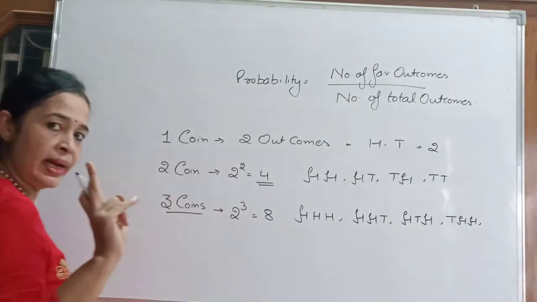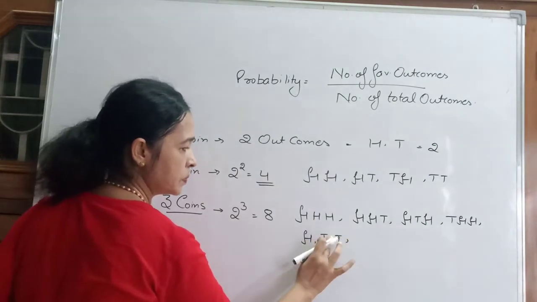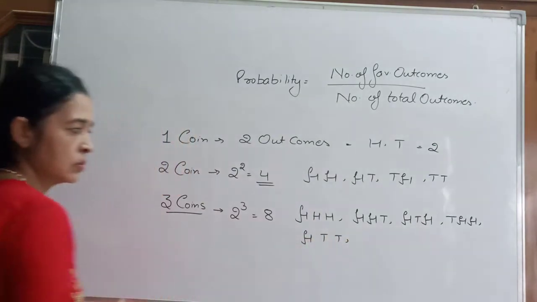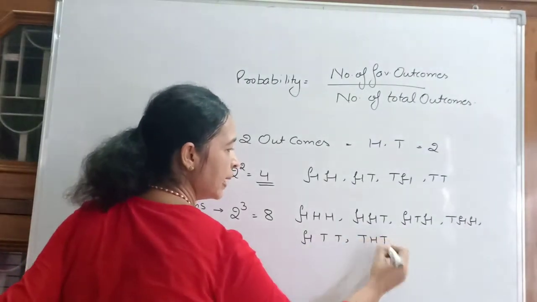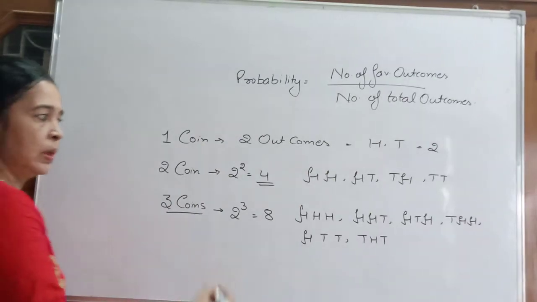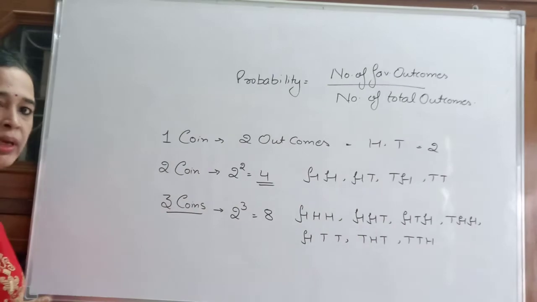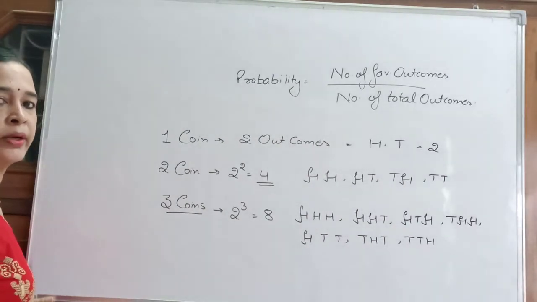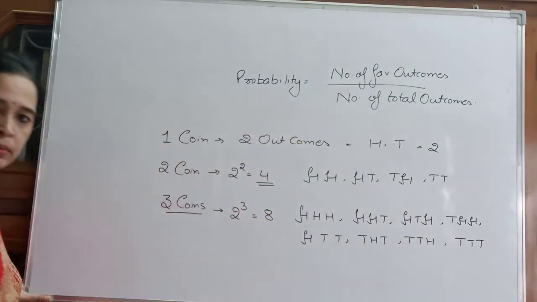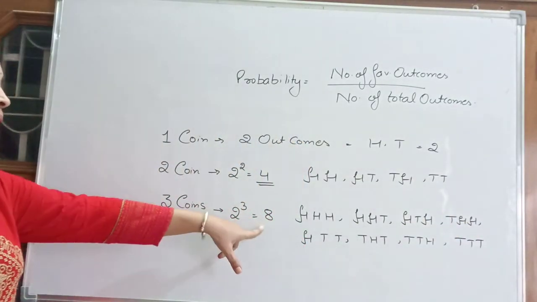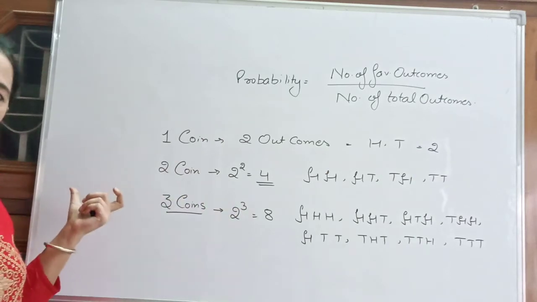Another, only 1 head but 2 tails. Head, tail, tail. Similar case, we get only 1 head, but this time head comes at second place. In the same case, now head comes at third place. 3 cases where we get 1 head and 2 tails. Another is 3 tails, 0 head. Clear? We have total 8 outcomes in case we toss 3 coins.